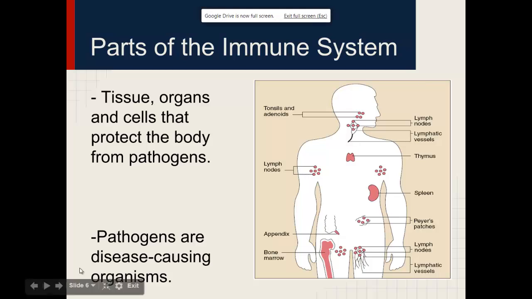Over here in this diagram, you see a picture of the parts of the immune system, and you'll notice that the immune system is all over the body. Our lymph nodes that you see are found in our neck, underneath our tongue, in our armpits, in your upper thigh. These produce lymph and white blood cells that help protect against disease. Our bone marrow also has roles in protecting against disease. It's really a system that's found throughout our body.